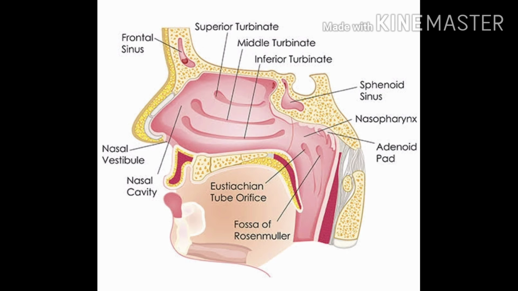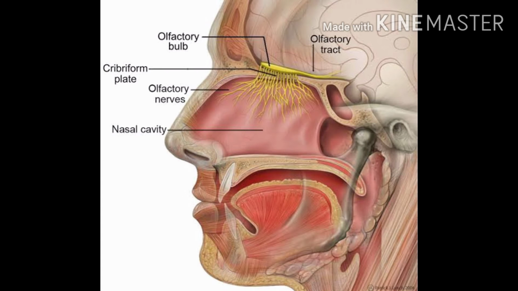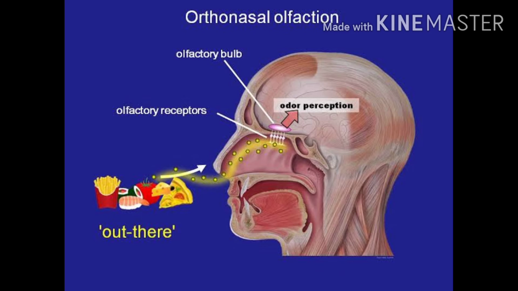Olfactory receptors are present in the mucous membrane. The four main parts of the nose are olfactory receptors, nasal septum, mucous membrane, and nasal cavity. Olfactory receptors, also called smell receptors, are proteins capable of binding odor molecules that play a central role in the sense of smell.